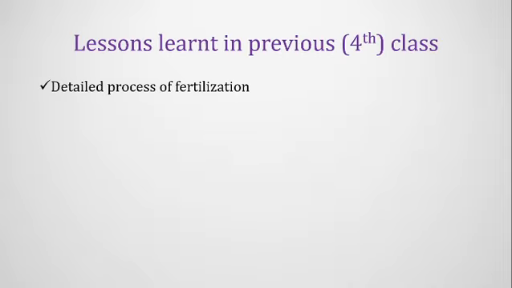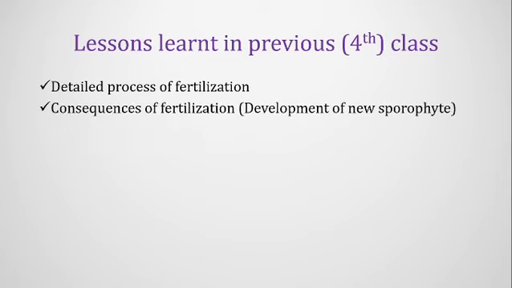In the previous fourth class, we have discussed on the topics. The first one was the detailed process of fertilization, how fertilization takes place inside the flower, the consequence of fertilization, the development of new sporophyte. Before fertilization process, the two gametes reside at the gametophytic stage, and when they fertilize, they turn into a new sporophytic phase, and the sporophyte develops inside the seed. The seed becomes matured enough, and the seed contains the endosperm and also the embryo, and the embryo contains three parts: cotyledon, plumule, and radicle.